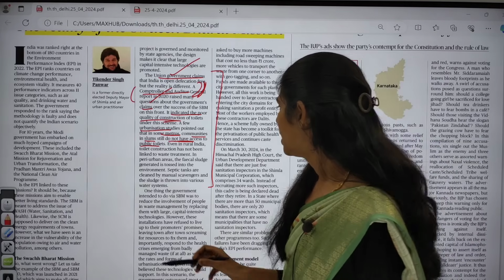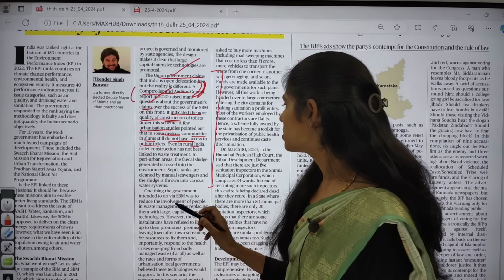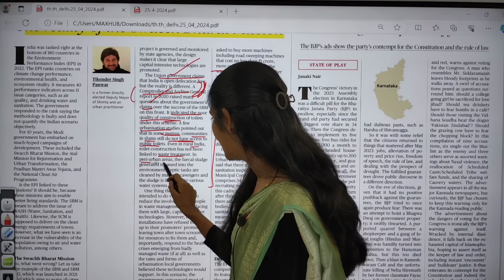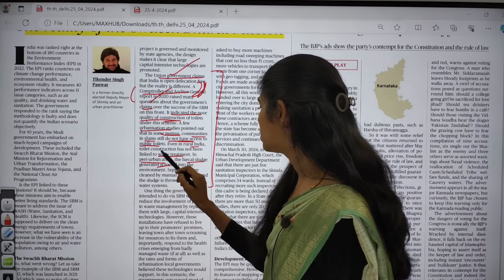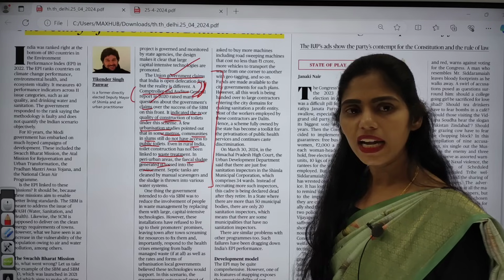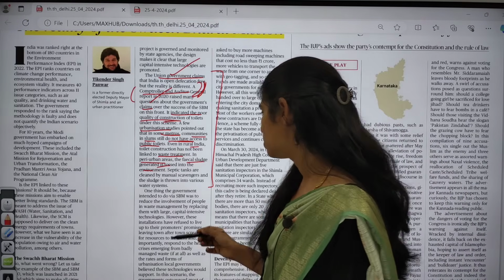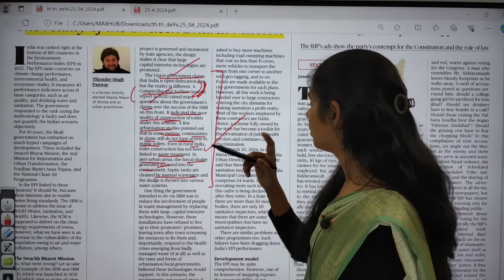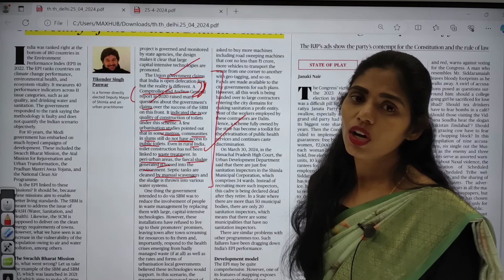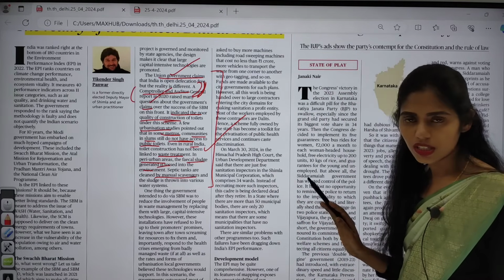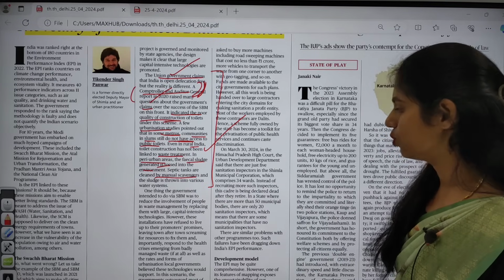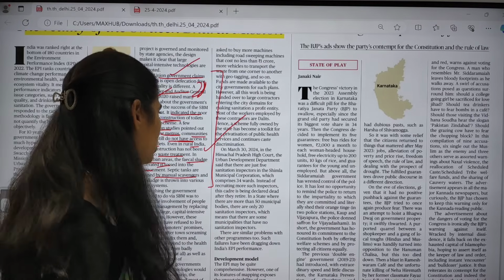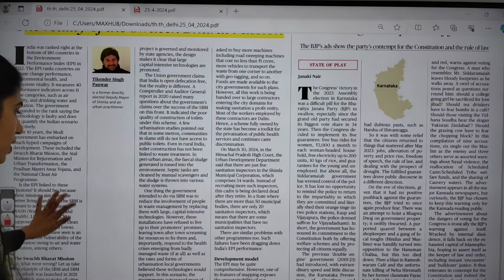This is the second problem. Even in rural India, toilet construction has not been linked to waste treatment. Next, in peri-urban areas, the fecal sludge generated is tossed into the environment. And even the septic tanks that exist are cleaned by manual scavenging. Because of this, we cannot say it is open defecation free, and it is not a success program. You can use this paragraph for constructive criticism regarding the Swachh Bharat Abhiyan mission. Okay.